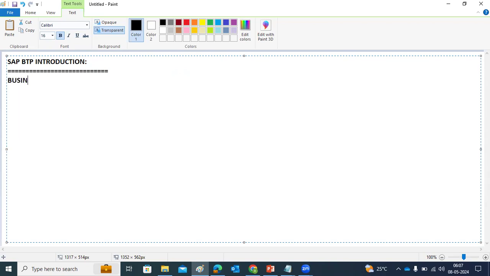Business technology platform. It's a platform as a service. Also, some services are software as a service here. So BTP can be delivered to customers in two ways here.